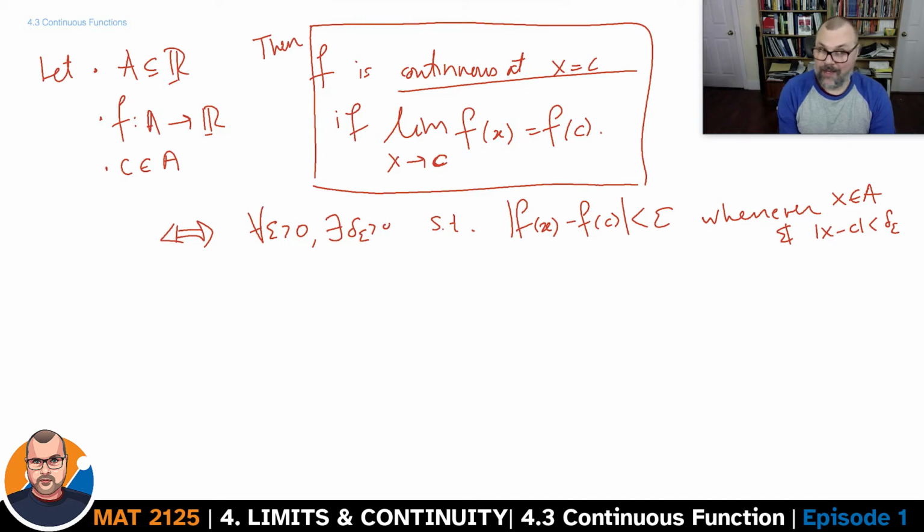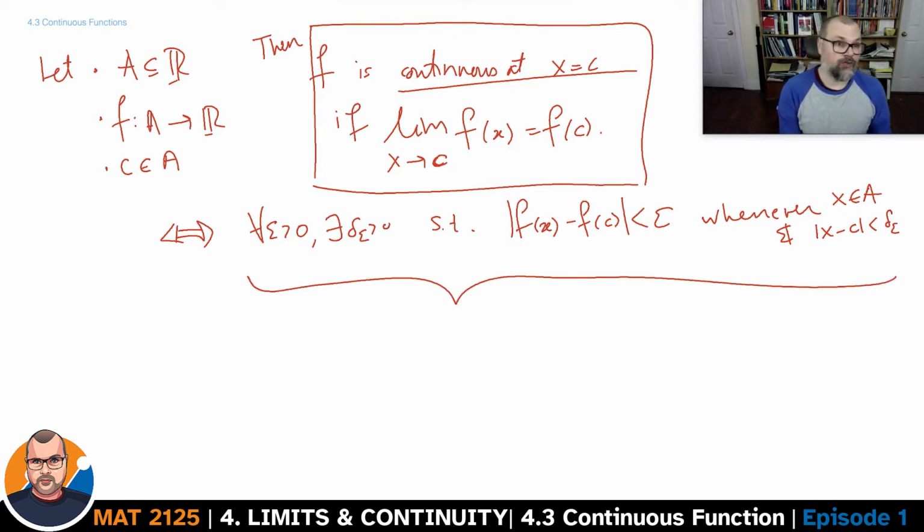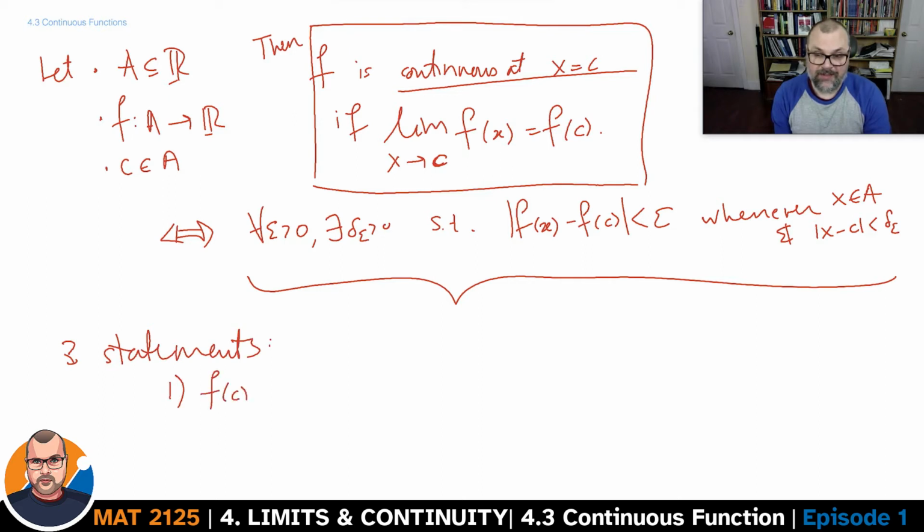Now we've seen examples where c is a member of A, but c is not a limit point. In fact, this here is the true general definition of continuity at x equals c, and this is the definition if it turns out that c is a limit point of A. There are three statements in this case. First, you're saying that f at c is defined.